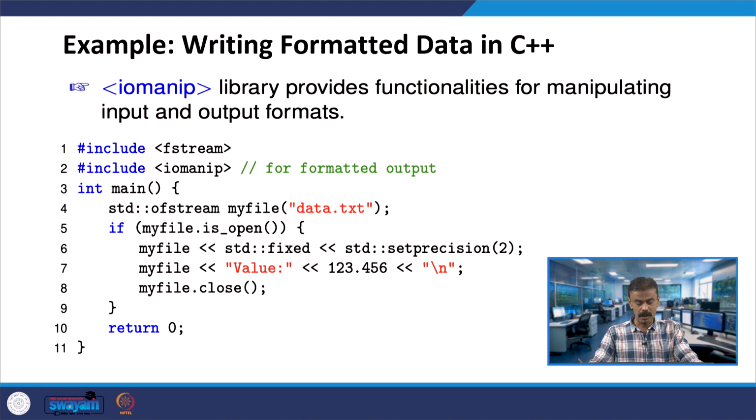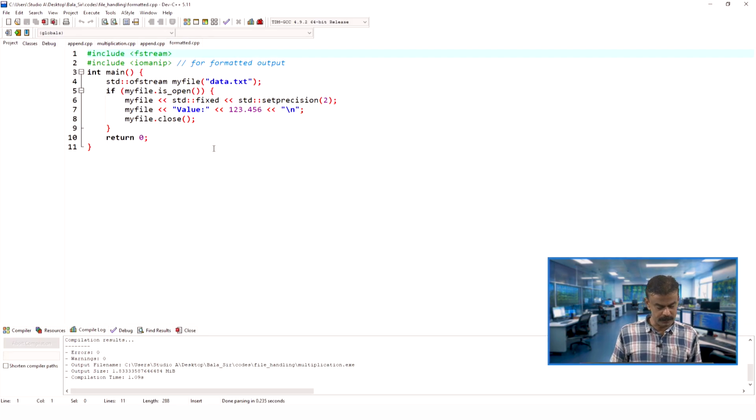My file will print, let us say, the value. Assume the value is 123.456. In that case I will get the output 123.46, since I am doing set precision 2. If you put 1, it may be like 123.5, something like that, maybe we can try. Then you are closing this. So, let us run this code. In formatted.cpp, we are using the same 123.456.